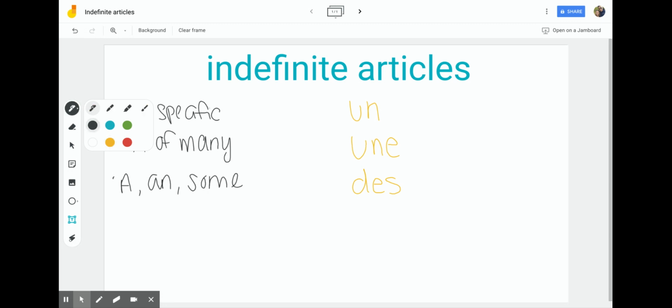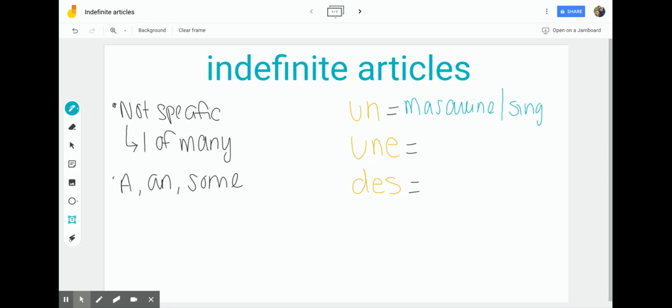Now let's talk a little bit about these specifically. The first one that we have up there is un, and so this is used with things that are masculine and singular, meaning there's just one of them.